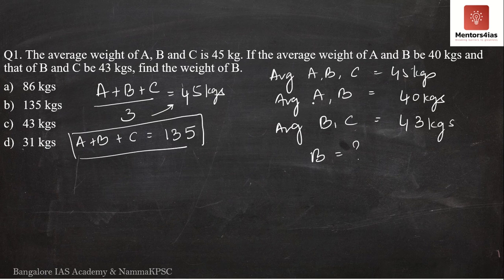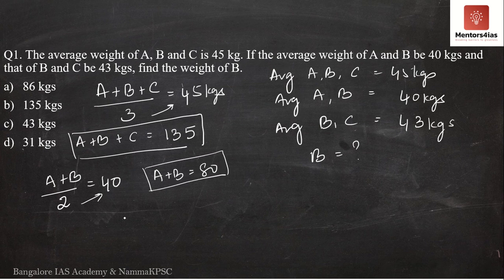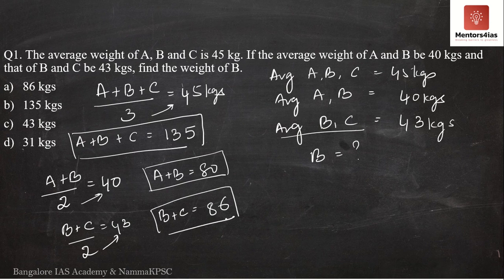From the second statement, which says the average weight of A and B is equal to 40 kgs, we get A plus B divided by 2 is equal to 40. We take 2 to the right hand side. 40 into 2 is 80. Therefore, A plus B is equal to 80 kgs. Finally, we have the average of B and C is equal to 43 kgs, meaning B plus C divided by 2 is equal to 43 kgs. Again 2 to the right hand side, B plus C is equal to 86 kgs.